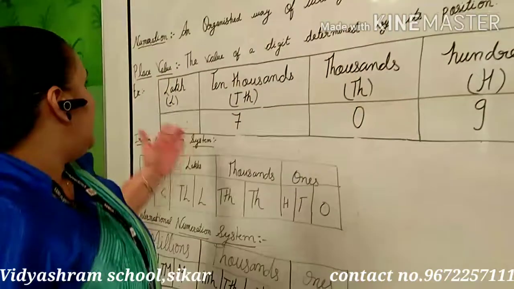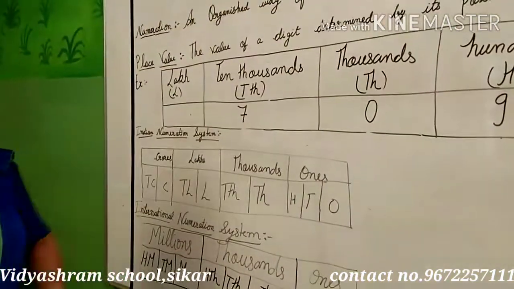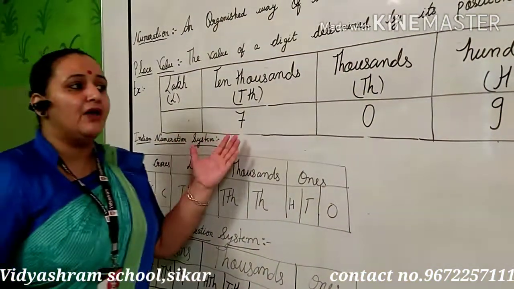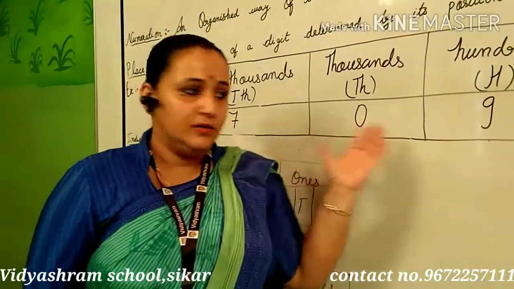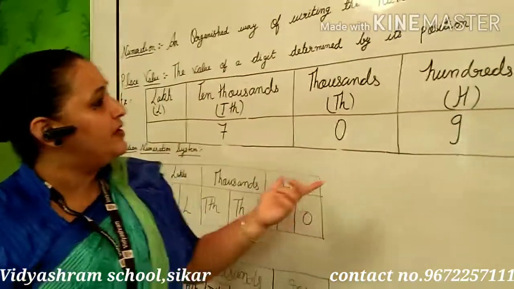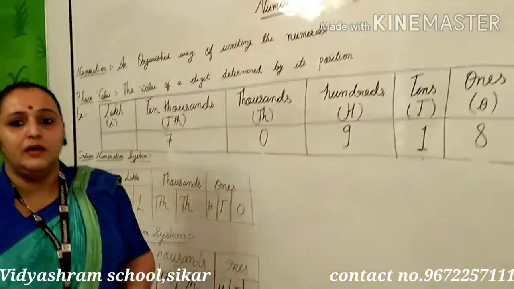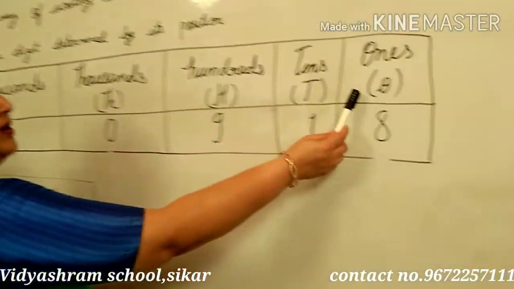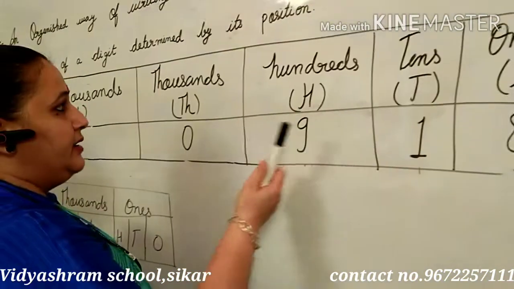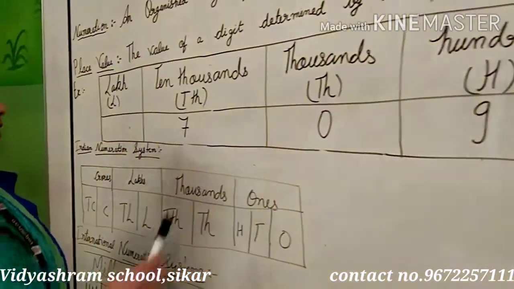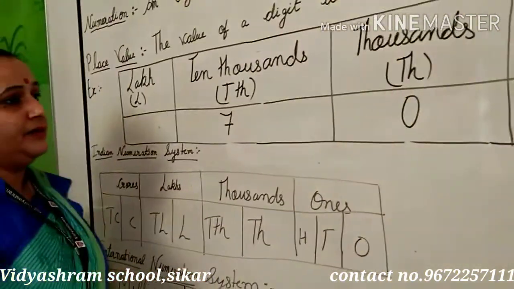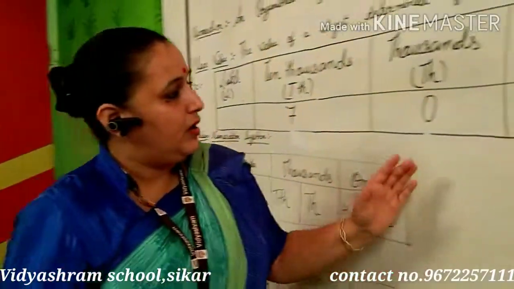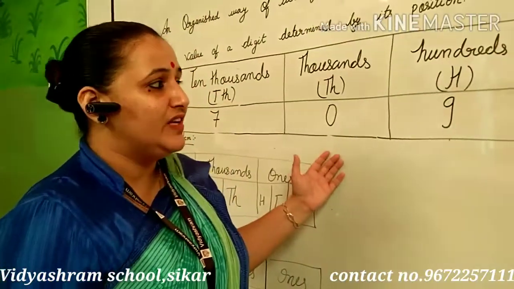I have made a table for you, and from this table we can easily understand how to write the place value of a number. See here with me: ones, tens, hundreds, thousands, 10,000 and the lakh. I am going to start with one example.